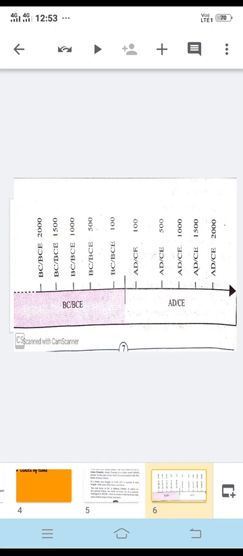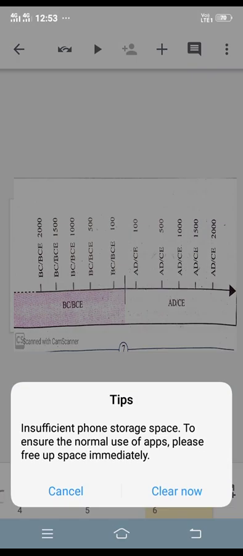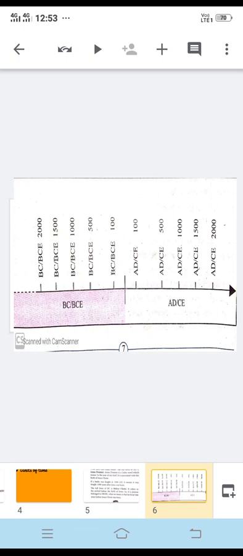Here also we have given an example with the figure. At that point, if you see in the middle of this figure, there is one longer line. There you can see on the left side of that line BCE or BC is written, which means the longer line is indicating the birth of Jesus Christ. From that onwards we are going in reverse.